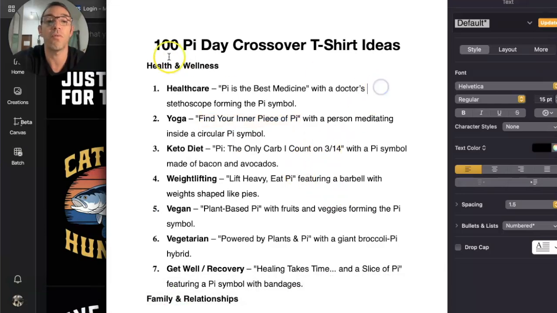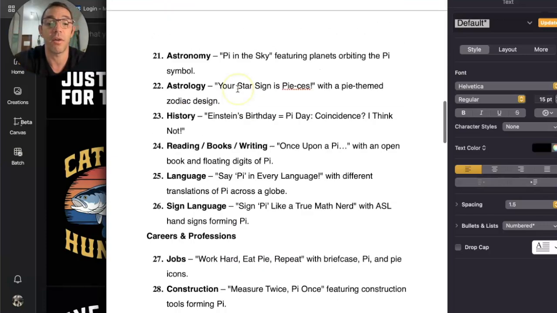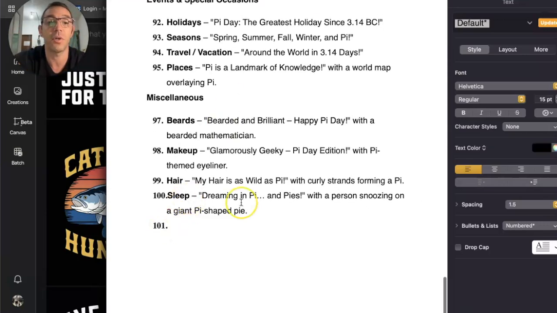So here is a Word file. Now, this is not for free. It is on sale, it's only $250, 50% off today. Right here, it's going to be 100 Pi Day crossover niche ideas. This Word file takes Pi Day and cross-niches it with over 100 other evergreen niches. If I scroll down to the bottom, you're going to see there's 100 of them.